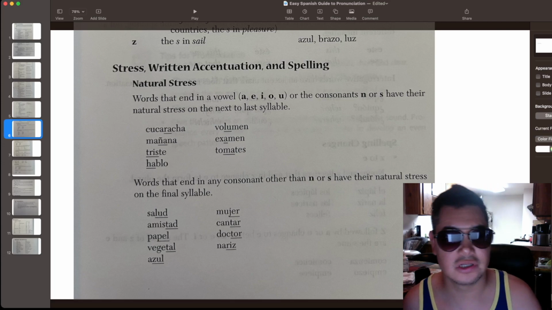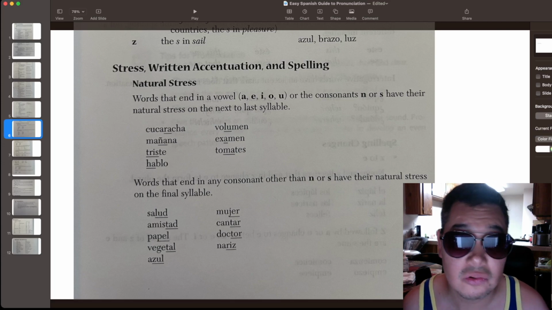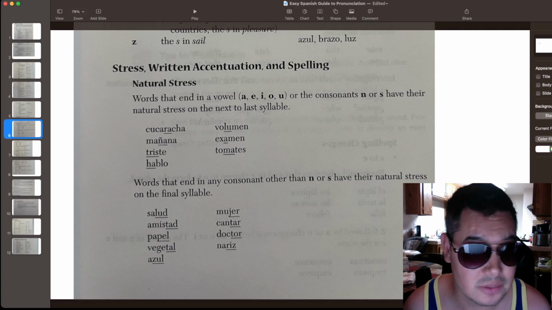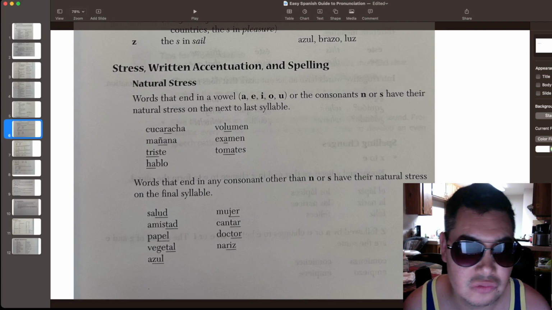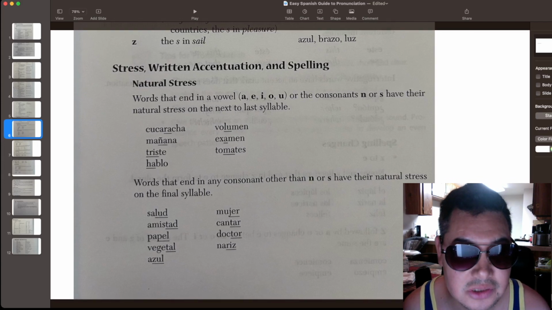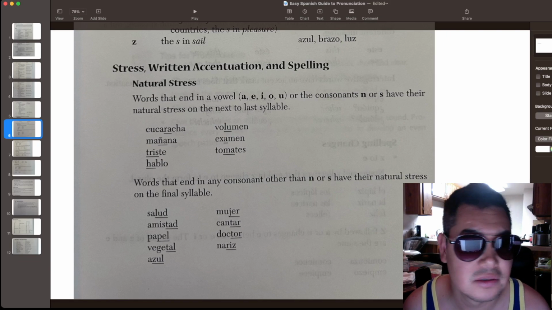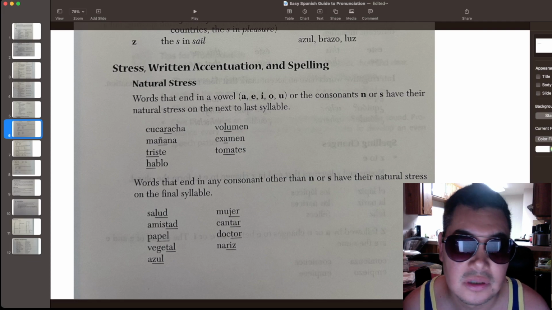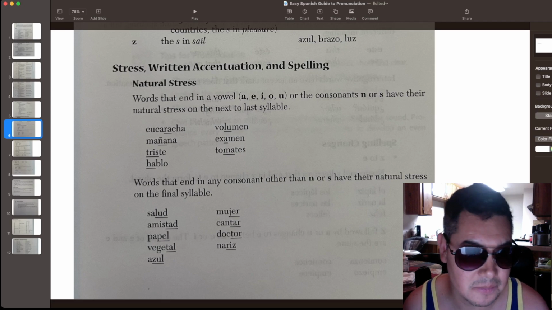Okay, so let me translate these words so you know what they mean. Cucaracha means roach. Mañana means tomorrow. Triste means sad. Hablo means I talk. Volumen means volume. Examen means exam. Tomates means tomatoes.